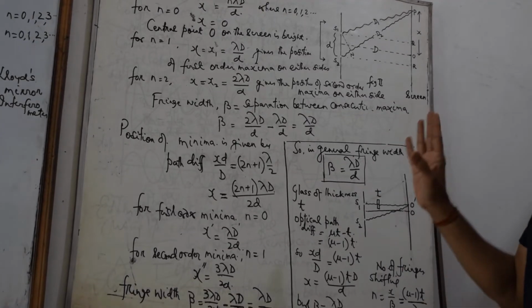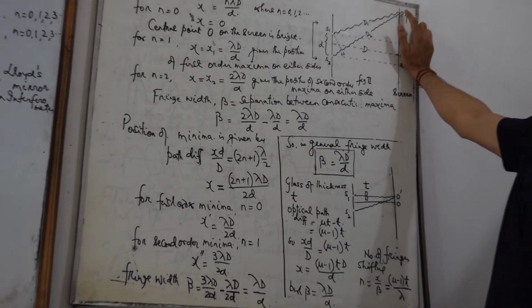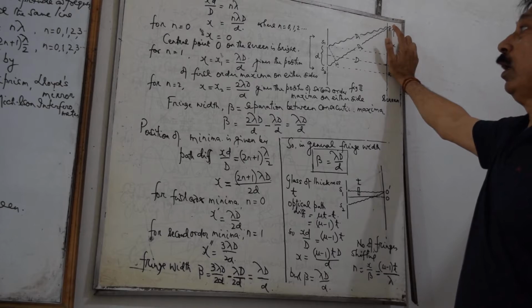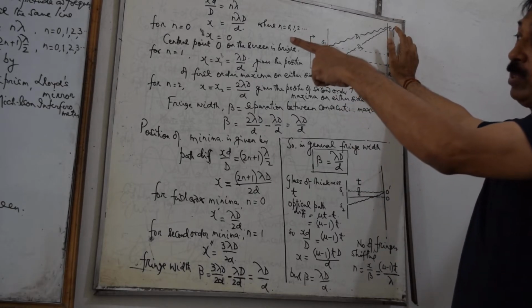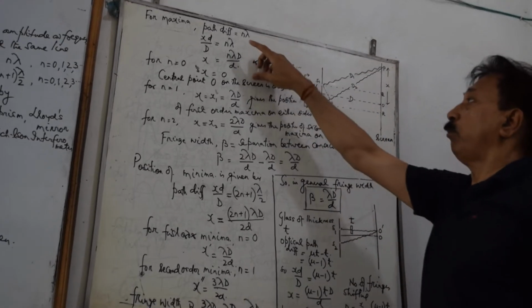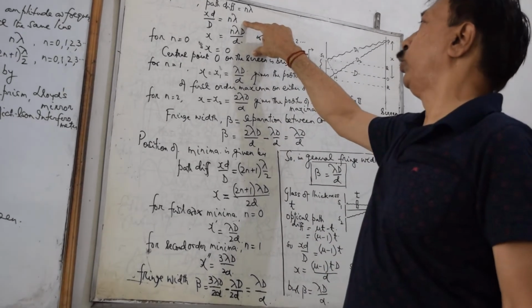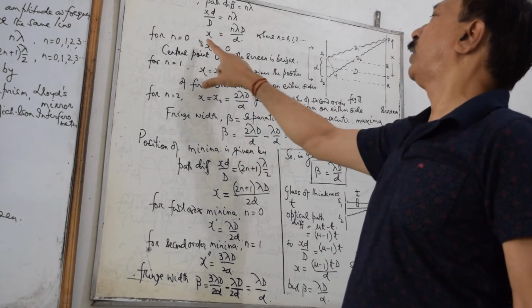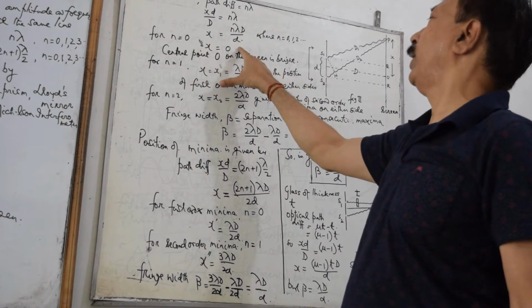Now for maxima at the point P, the condition for maxima is path difference should be equal to n lambda. So maxima at the point P will be obtained by using this condition, and this gives you x equals n lambda D by d.